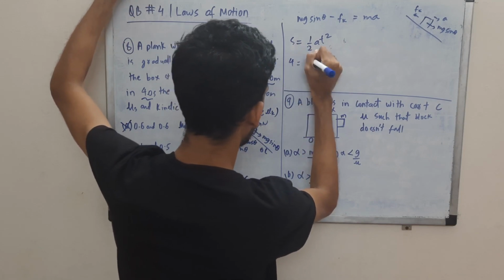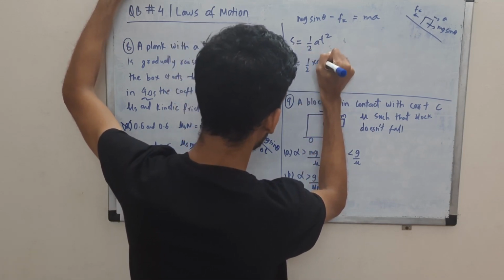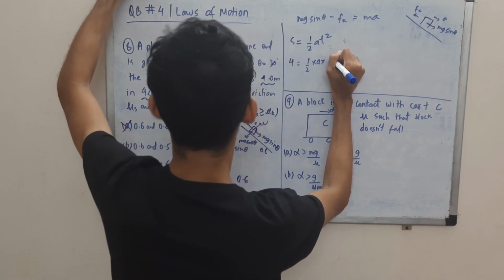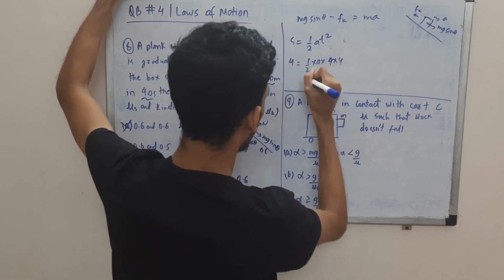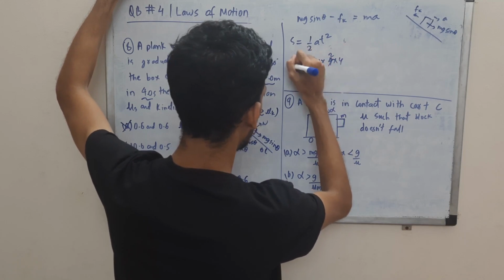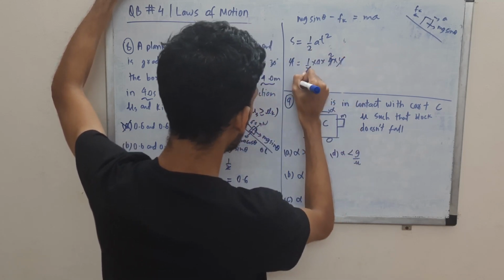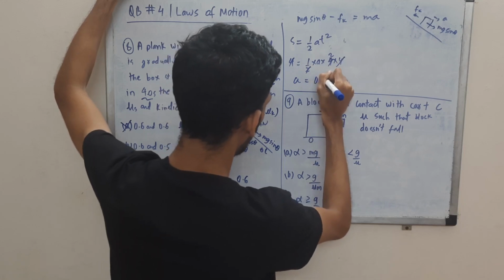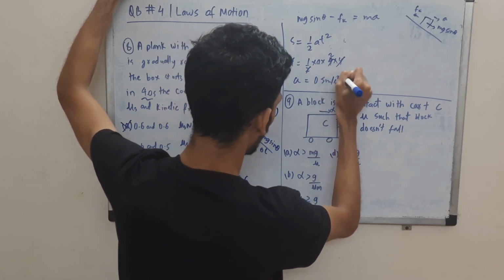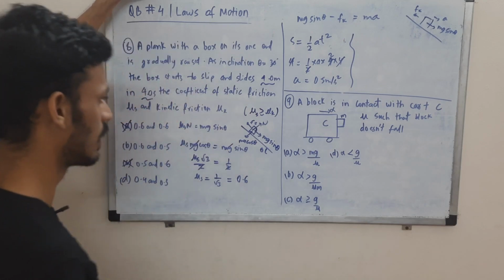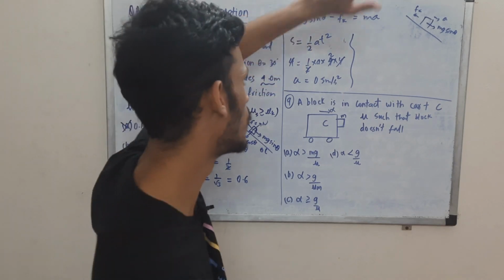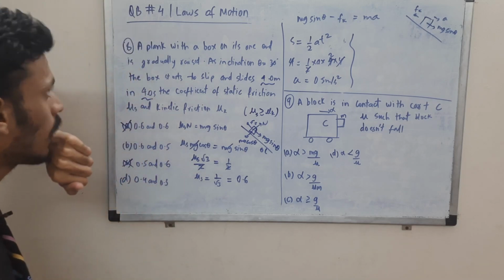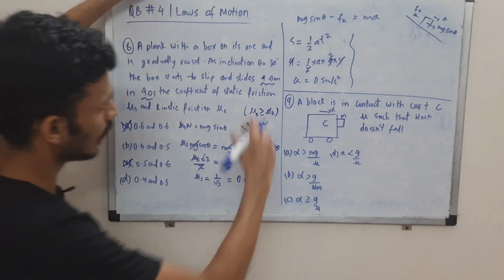Substitute it down. This is 4, this is half. Acceleration we are supposed to find, t is also 4, right? 4 into 4, t square. So this and this can get cancelled, this and this will get cancelled. a is half, right? So 0.5 meters per second square. So we get the acceleration, okay? That was needed to substitute over here. So let us find now.